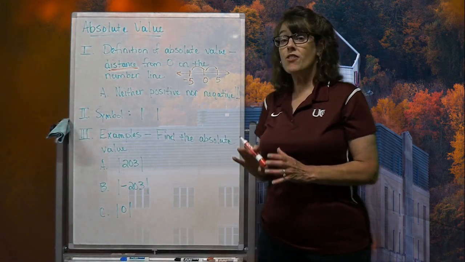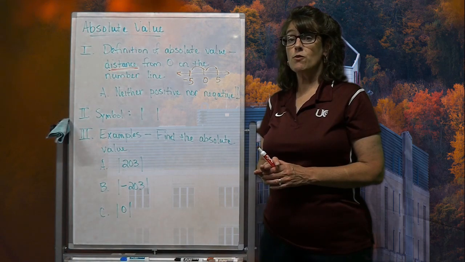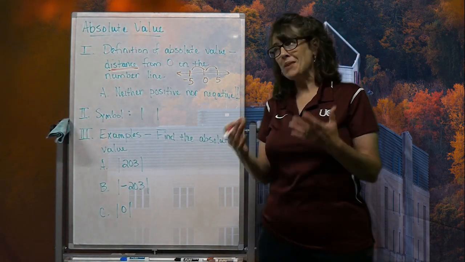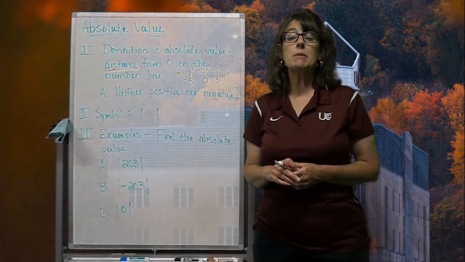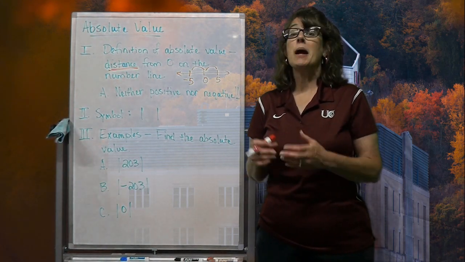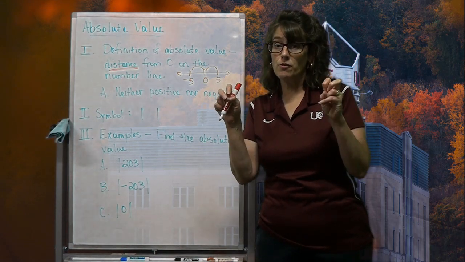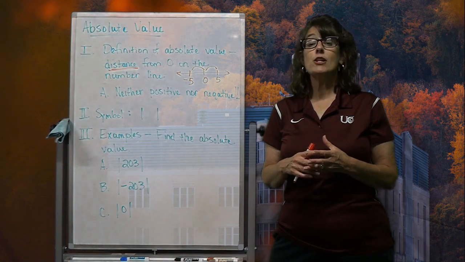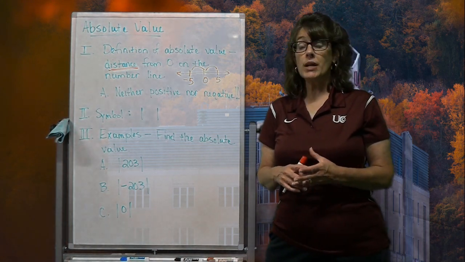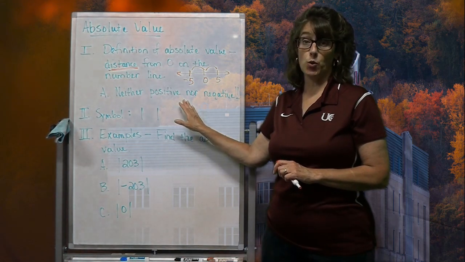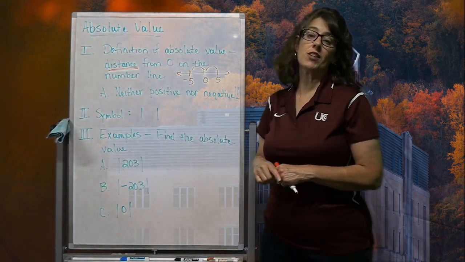So because of that, when you talk about absolute value, it's really neither positive nor negative. Now, that is very important to understand, because what a lot of people do is they'll say, well, to get absolute value, you just simply make it positive. Well, that's the shortcut that you can take, but that's not truly what's happening. What really is happening is you're talking about distance, and distance is neither positive nor negative. So let's go with this idea.